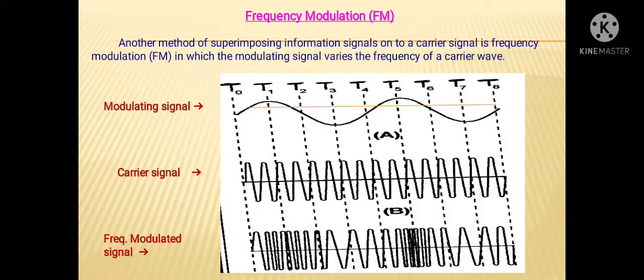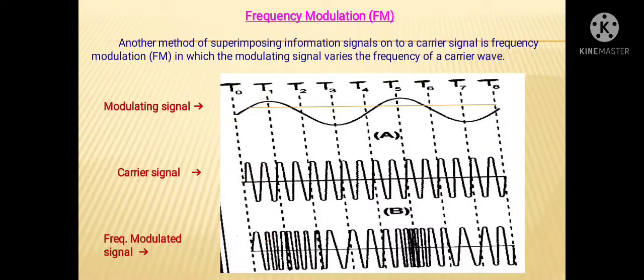Now in this figure, first is the modulating signal, second is the carrier signal, and the third one is the frequency modulated signal. As per our definition, we are going to change the frequency of this carrier signal in accordance with the amplitude of the modulating signal. So these two changes we have to indicate in the third as a frequency modulated signal.